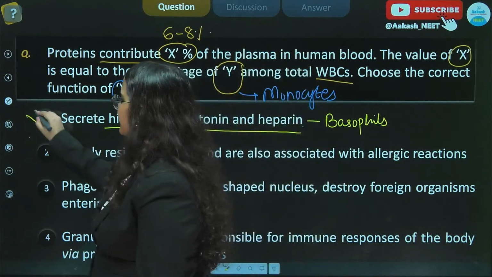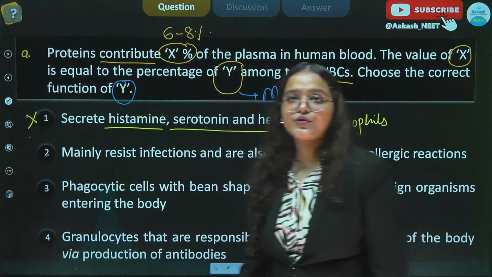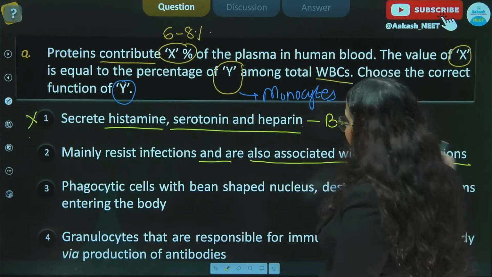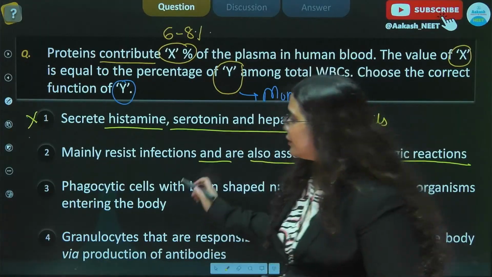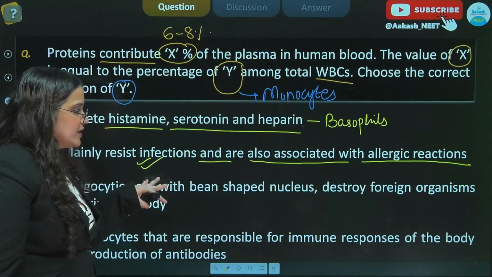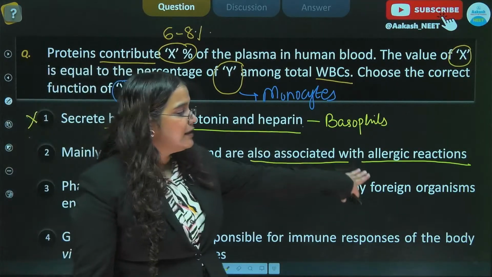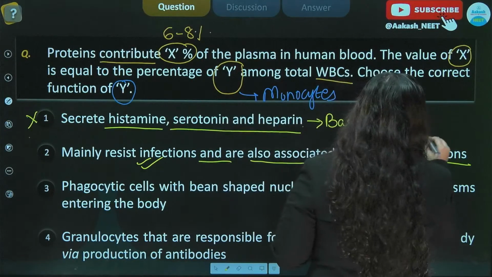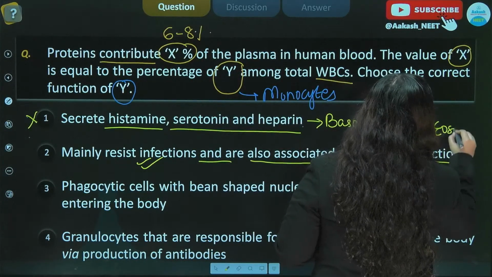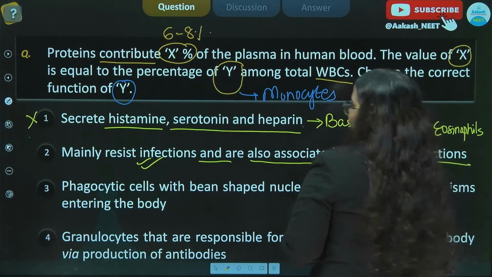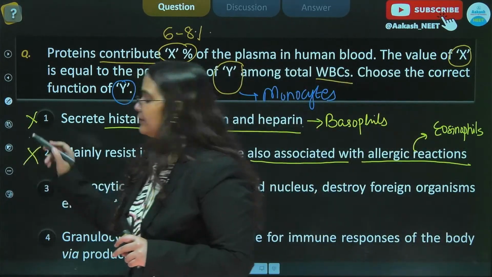Therefore our first option is incorrect. Moving to our second option, which states mainly resist infections and are also associated with allergic reaction. This function of resisting infections and allergic reactions is the function of the eosinophils. We discussed that when we discussed the table. Therefore our second option is also incorrect.